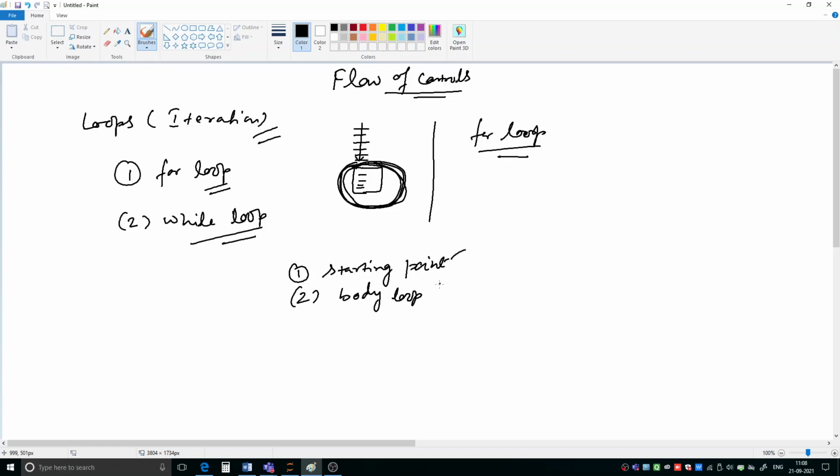Body of the loop means all the statements inside the loop.